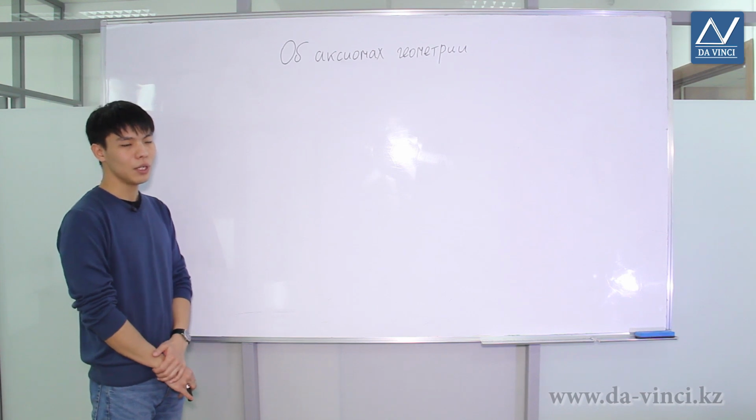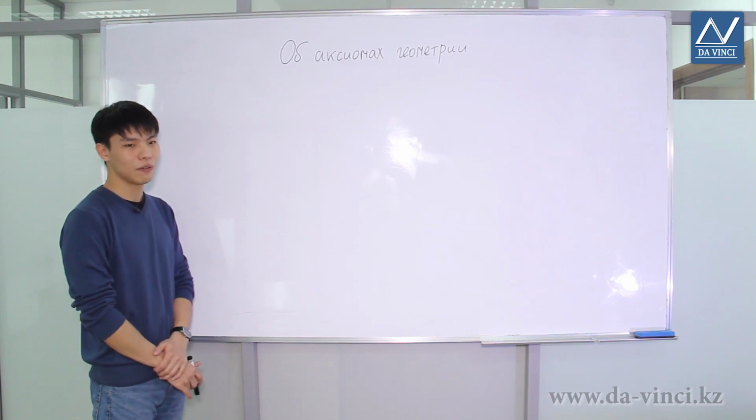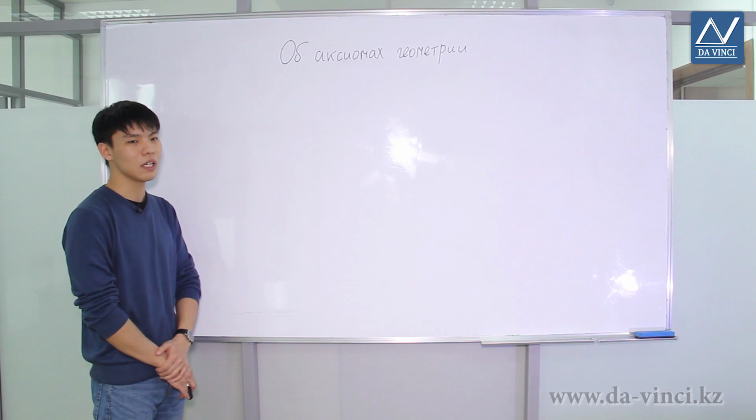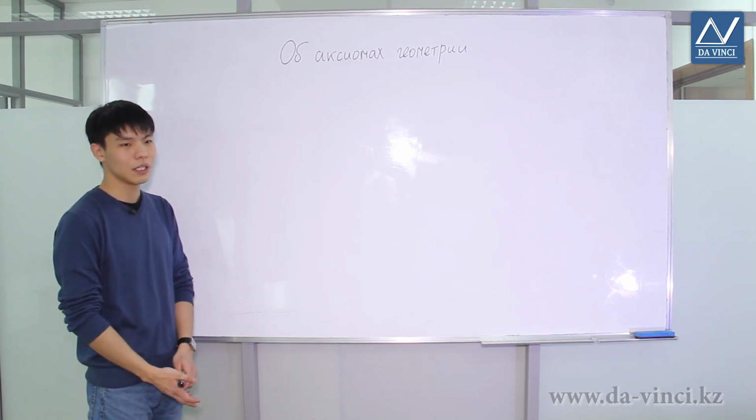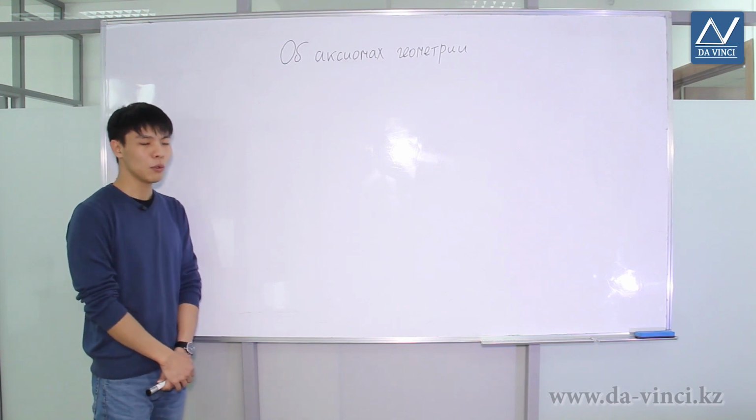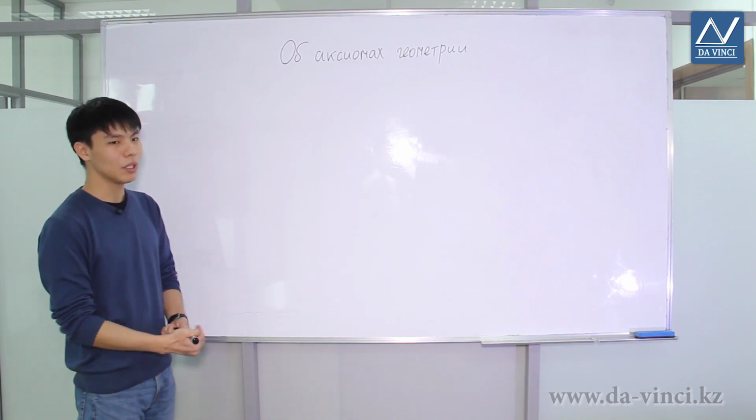So, in geometry, such statements that are accepted on faith and are, so to speak, basic, are called axioms. Based on these axioms, in general, all other theorems are proven. We have already used many axioms, although we did not talk about it.